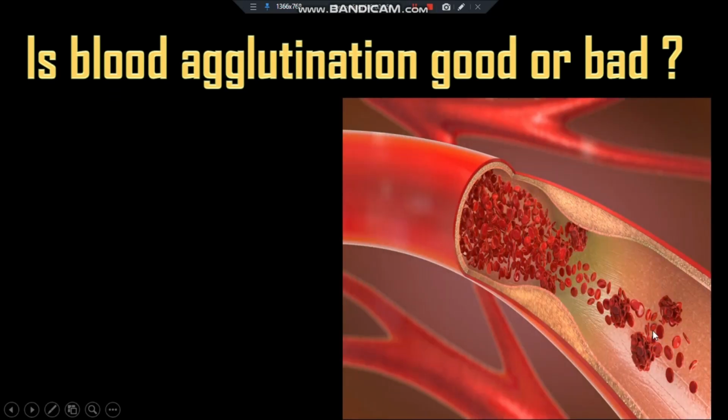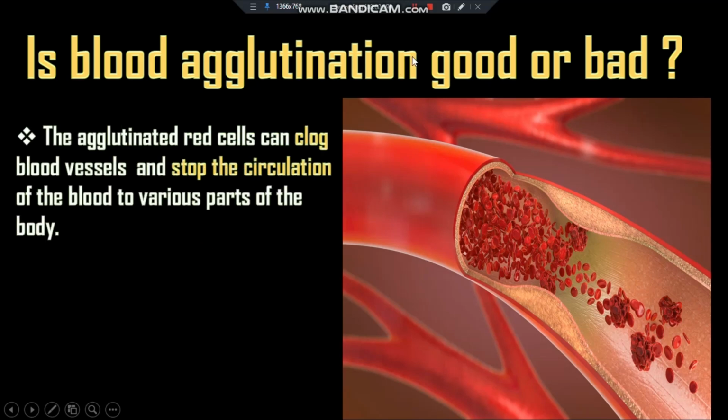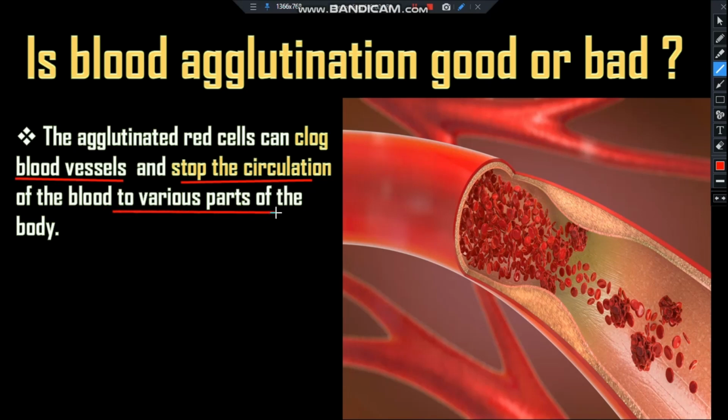This is the agglutinated RBC in the circulation. The agglutinated RBC can clog the blood vessels and stop the circulation of blood to various parts of the body. That is very dangerous.